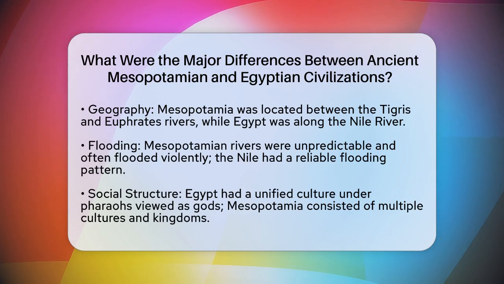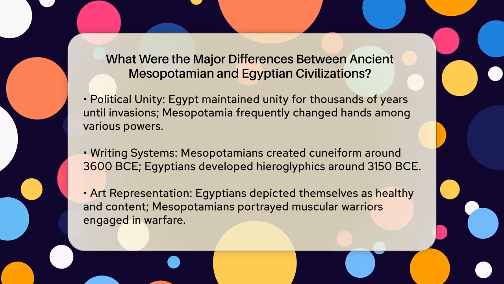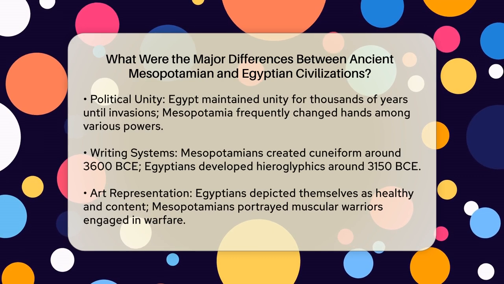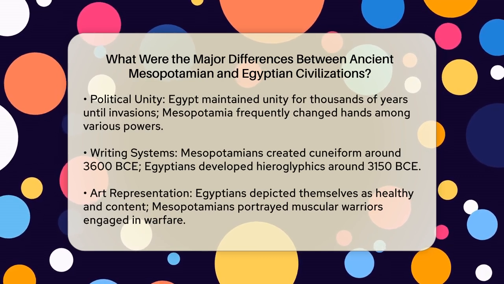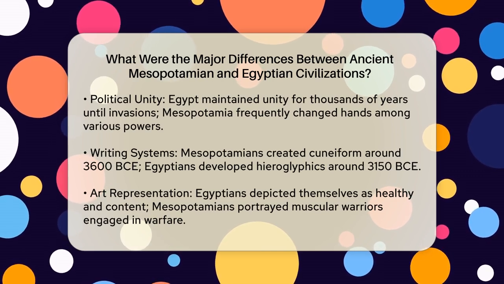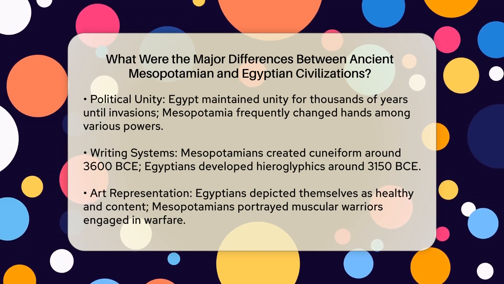When it comes to social structure, both civilizations were hierarchical, but they differed in their unity and social mobility. Ancient Egypt was a unified culture under the rule of pharaohs, who were considered gods. This unity lasted for thousands of years until external invasions. Mesopotamia, however, was a region of multiple cultures and kingdoms, such as the Sumerians, Akkadians, Babylonians, and Assyrians, which often changed hands and were periodically unified under powerful rulers.